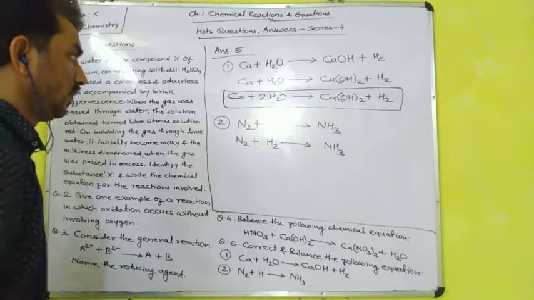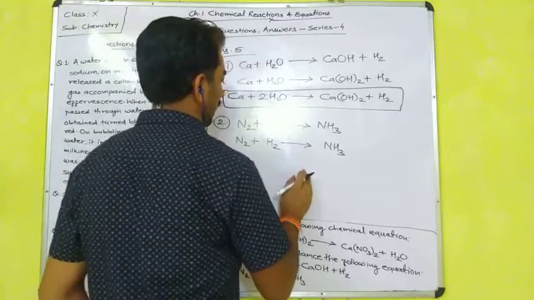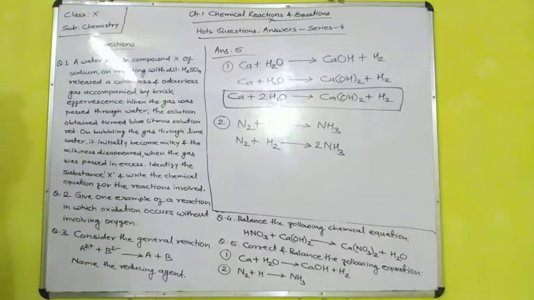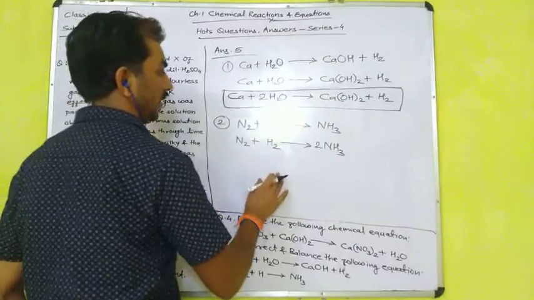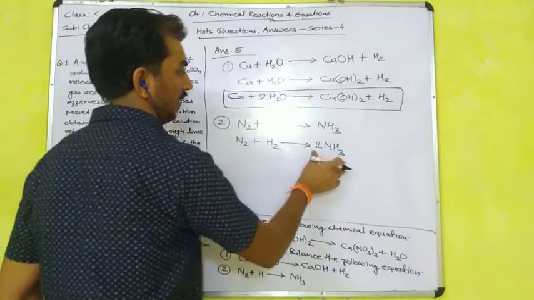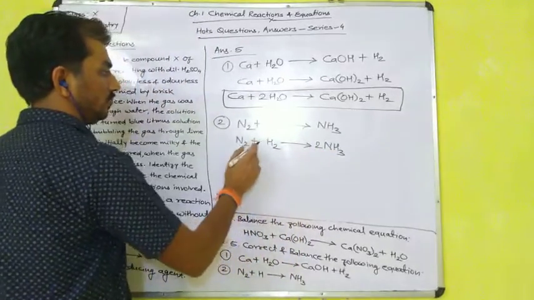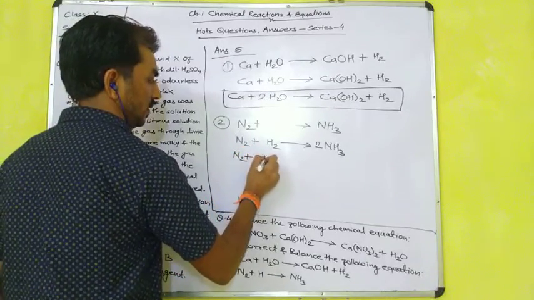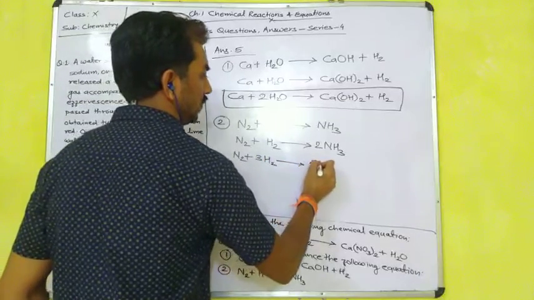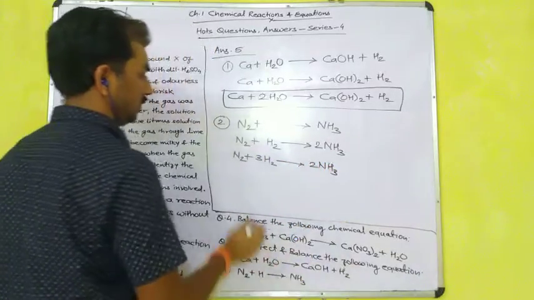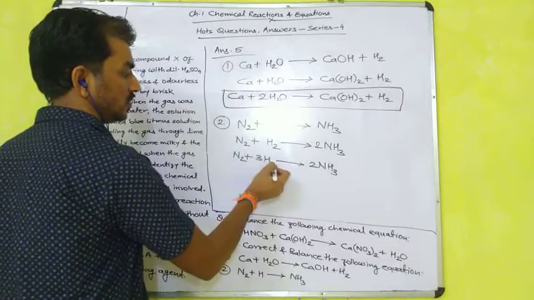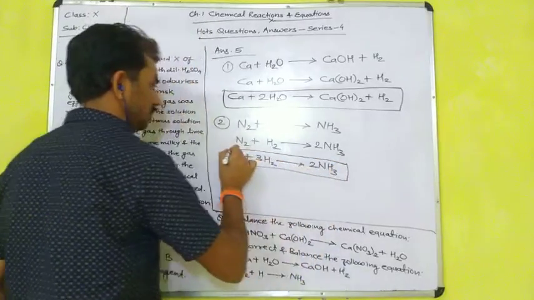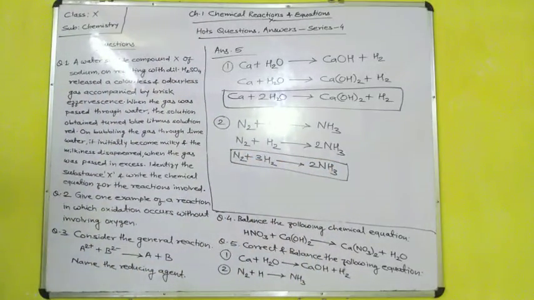Here there are 2 atoms of nitrogen on one side and 1 atom of nitrogen on the other, so we have to multiply by 2. Now 2 atoms of nitrogen, 2 atoms of nitrogen. But there are 2 atoms of hydrogen, and here 2 times 3 are 6 atoms of hydrogen, so we have to multiply by 3. So N2 plus 3H2 is equal to 2NH3. 2 atoms of nitrogen, 2 atoms of nitrogen, 3 times 2, 6 atoms of hydrogen, 2 times 3, 6 atoms of hydrogen. Here it is balanced. So this is the balanced chemical reaction.